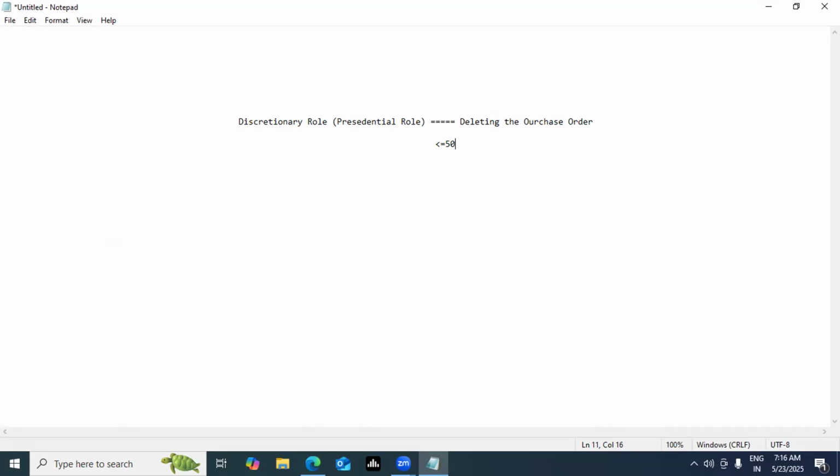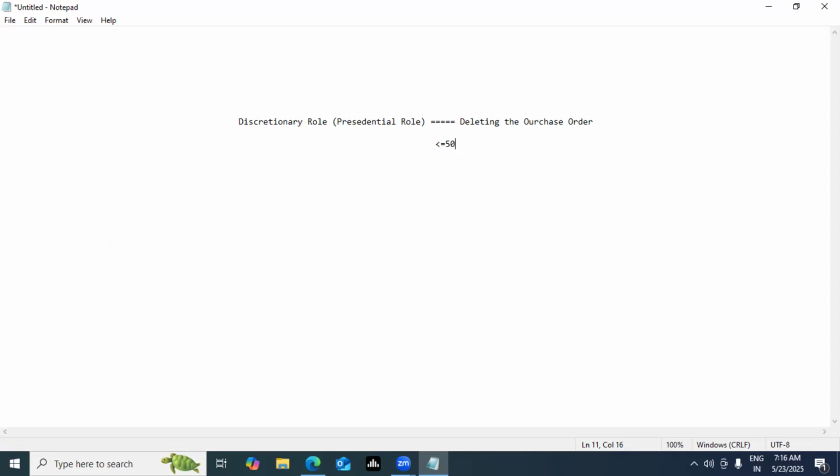Now someone asked me this question: can we extend this limit? Then you have to pay money to Oracle, guys. By default, if someone asks you in your interview what is the limitation to how many folks the discretionary role can be assigned to, it is only 50 people, not more than that. Also do remember, discretionary roles are specific to a module. Right now you were seeing common job roles and common duty roles, but a discretionary role is in a specific module.